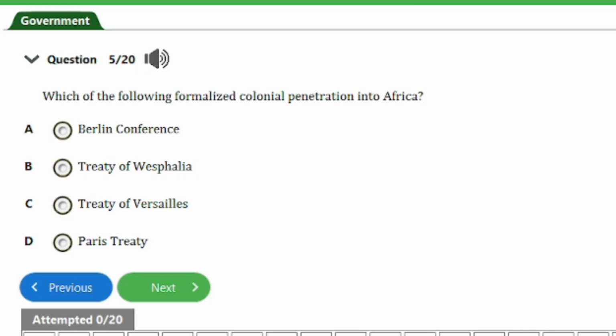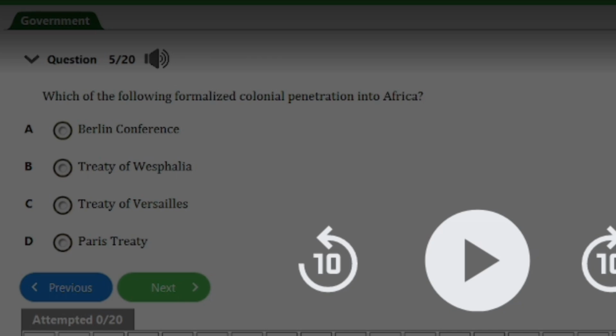So guys, here is question number 5. It says, which of the following formalized colonial penetration into Africa? We have A, Berlin Conference, B, Treaty of Westphalia, C, Treaty of Versailles, D, Paris Treaty. So guys, the answer to this question is option A here, that's Berlin Conference. And that's it for this question. Let's head on to the next one, guys.